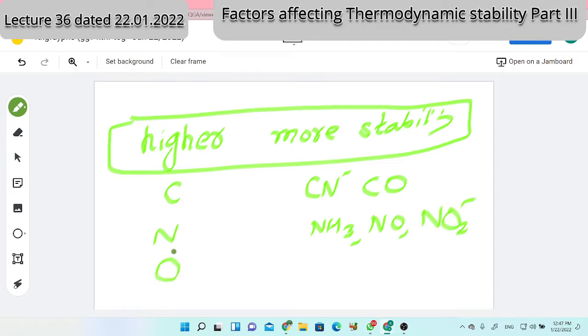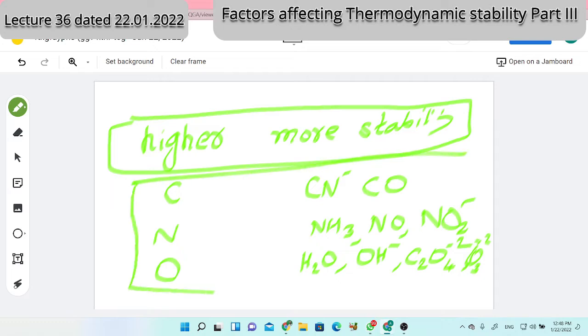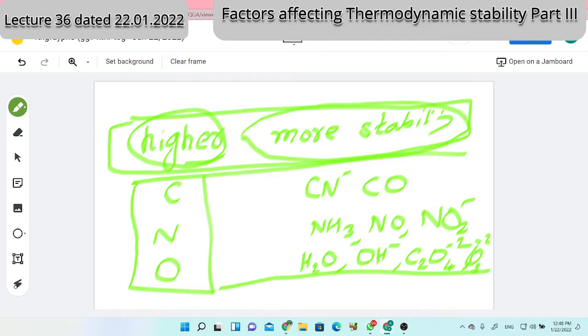If oxygen is the donor, the ligand can be aqua or water H2O, hydroxo OH minus, oxalato C2O4 2 minus, or carbonate CO3 2 minus. Likewise, we can provide various examples of donor atoms and ligands. The conclusion is: the higher the basic strength, the higher the Lewis basicity, the more stable the complex.